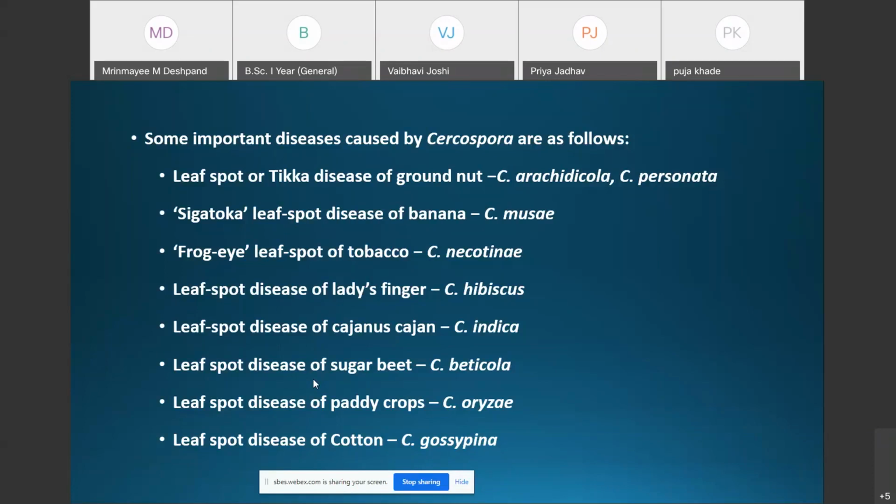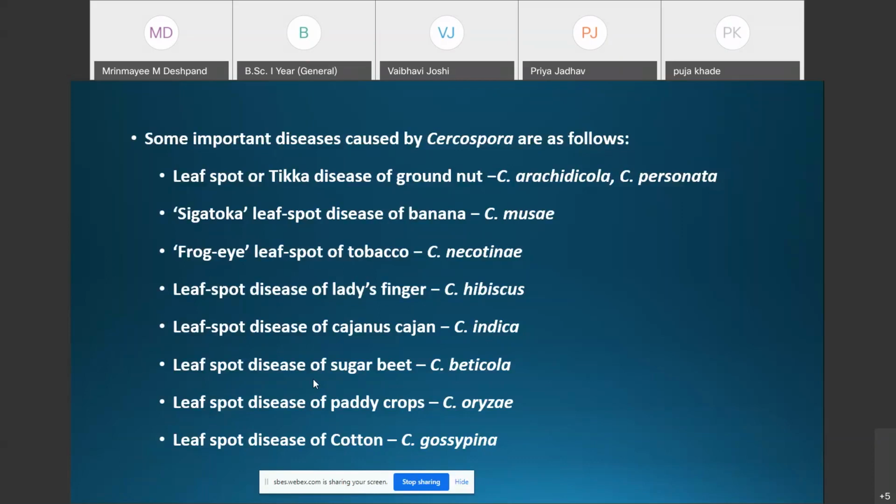Cercospora beticola is responsible for leaf spot disease of sugar beet. Cercospora oryzae is responsible for leaf spot disease of paddy crops, for example rice. Cercospora gossypina is responsible for leaf spot disease of cotton.